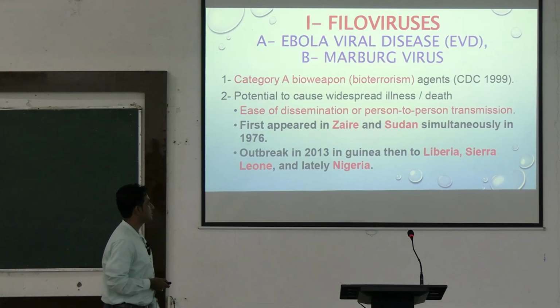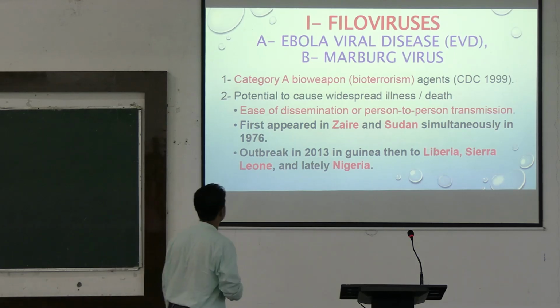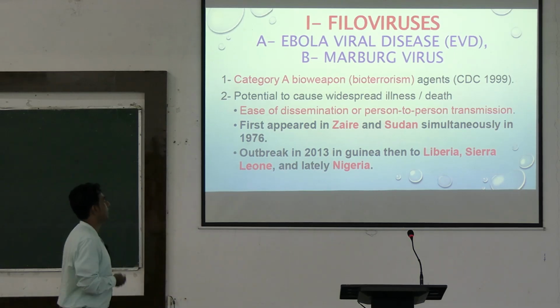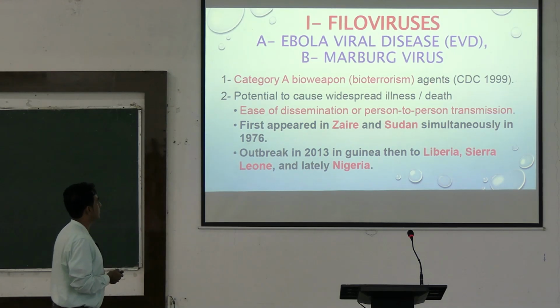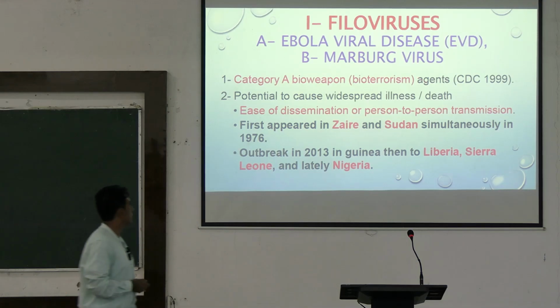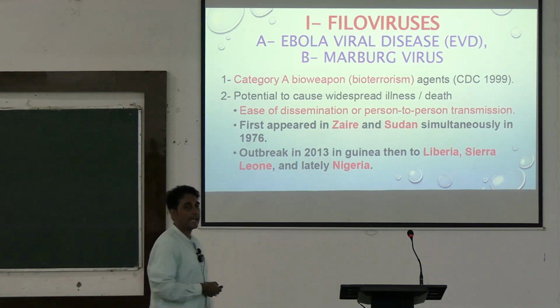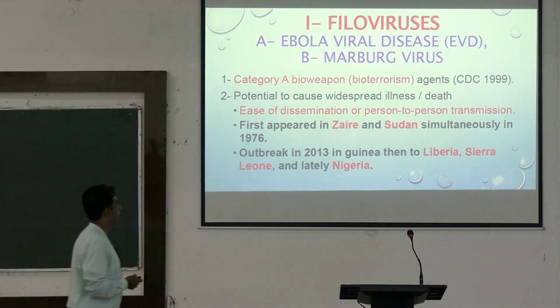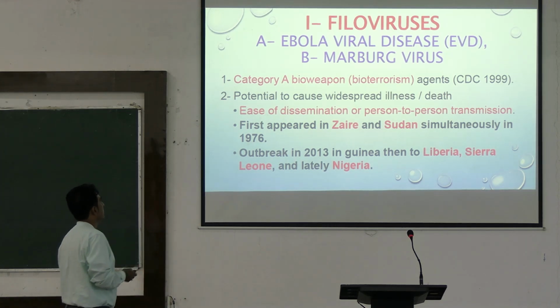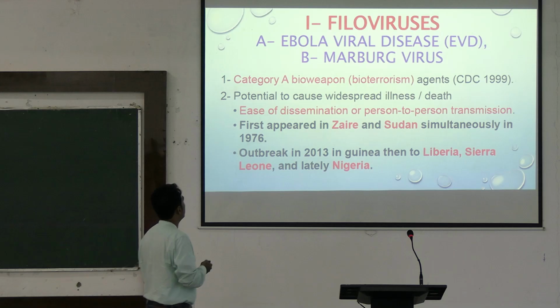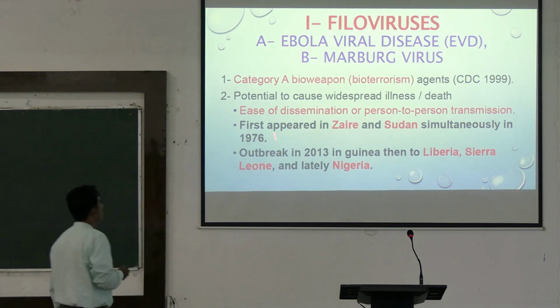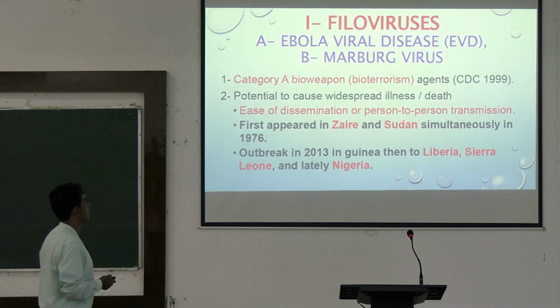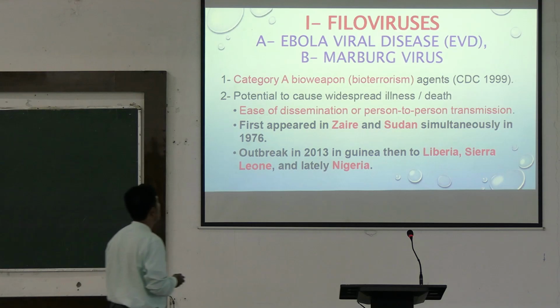Now, coming on to the detailed description of these viral hemorrhagic fevers. The group 1 is filoviruses. Ebola virus and Marburg viruses fall within this group. These are category A bioweapons and potential to cause widespread illness or death. The ease of dissemination: how do they cause bioterrorism? Because they have an ease of dissemination or person to person transmission.